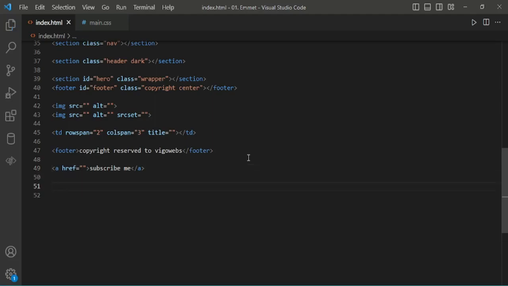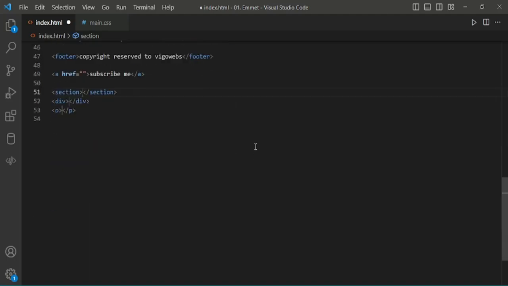Siblings. To specify siblings, we can use the plus sign. For example, section plus div plus p. It will create section, div and paragraph tags. In the same way, to specify a child, you can use the greater than symbol. Nav greater than ul greater than li. It will create nav, ul and li.